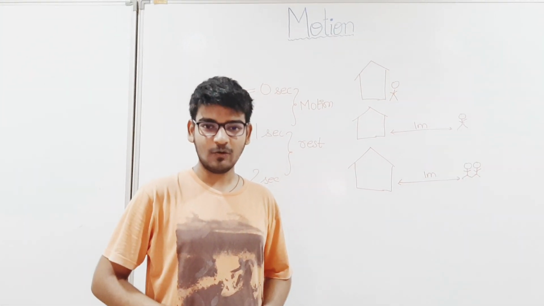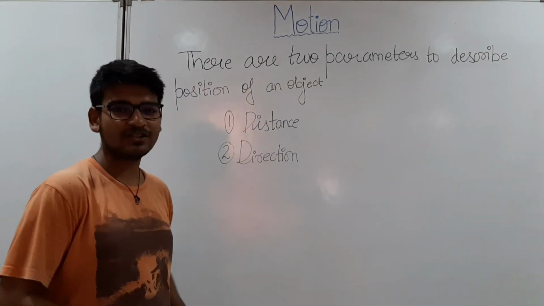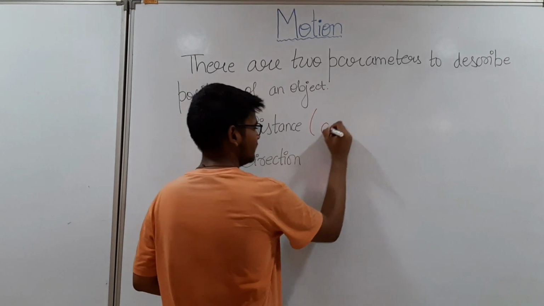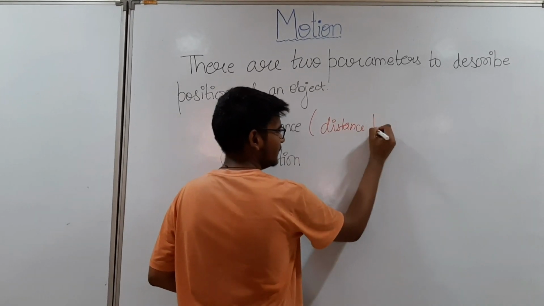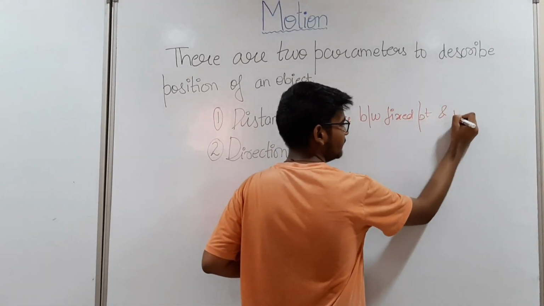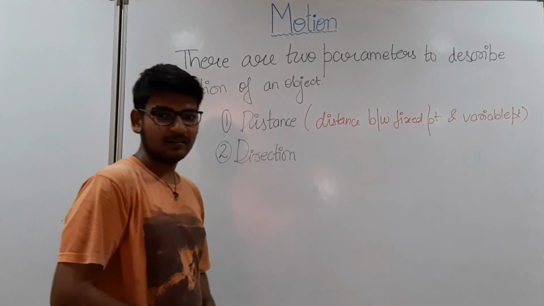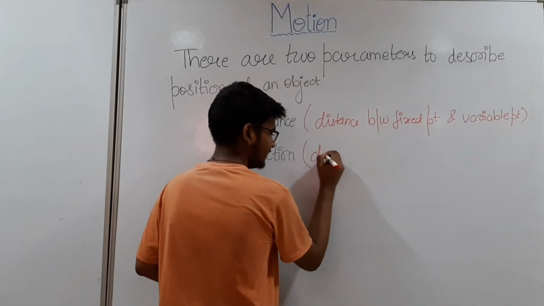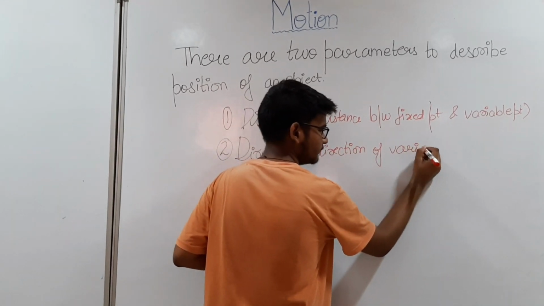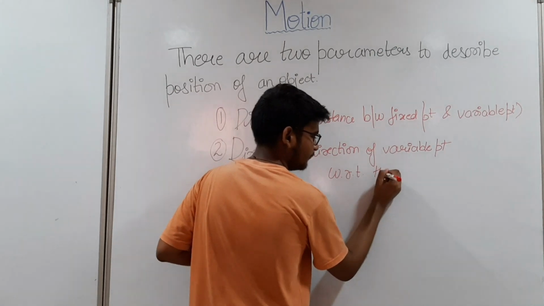Now let us learn how to describe the position of an object. There are two parameters to describe the position of an object, that is distance and direction, where distance means the distance between the fixed point and the variable point, while the direction is the direction of the variable point with respect to the fixed point.